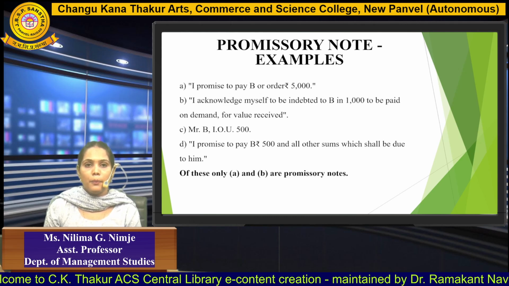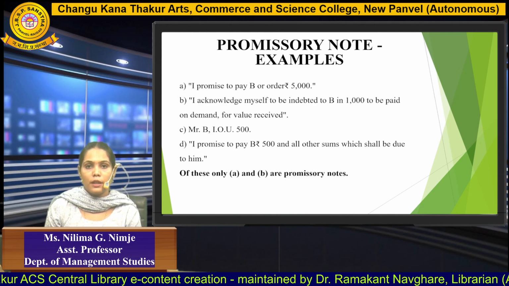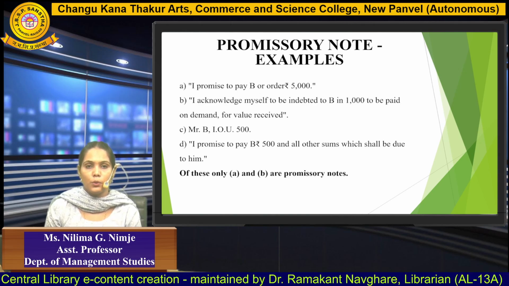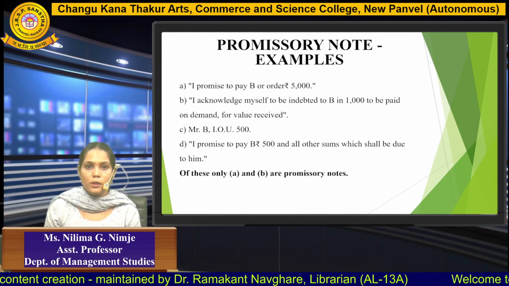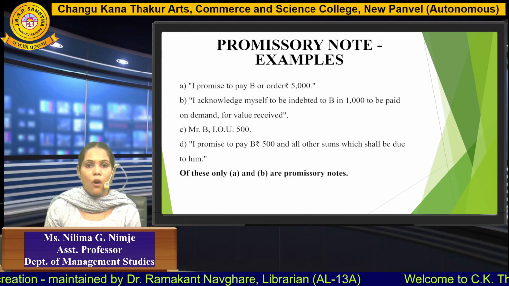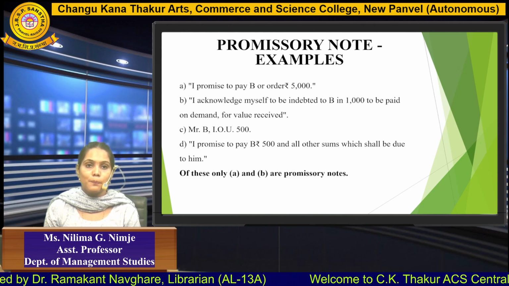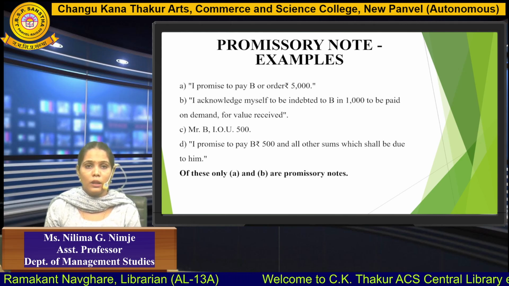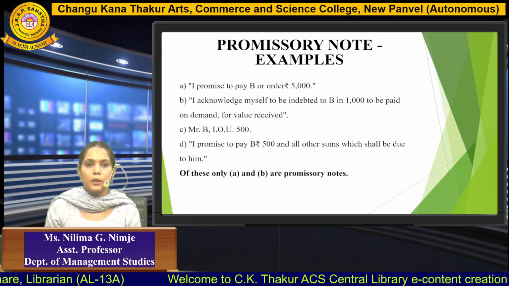Example 4 consists of: I promise to pay B rupees 500 and all other sums which shall be due to him. This is also not a promissory note. Why is it not a promissory note? It is because of the words all other sums. The amount of money which is to be paid should be specific. So only the first and second examples are promissory notes, whereas the third and fourth are not.